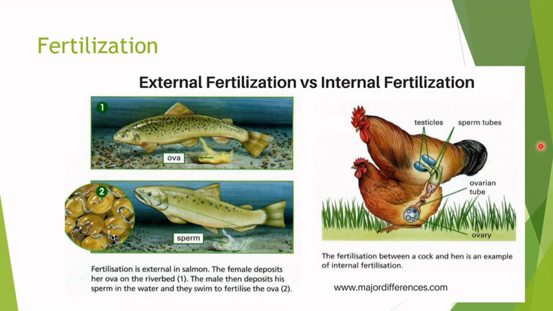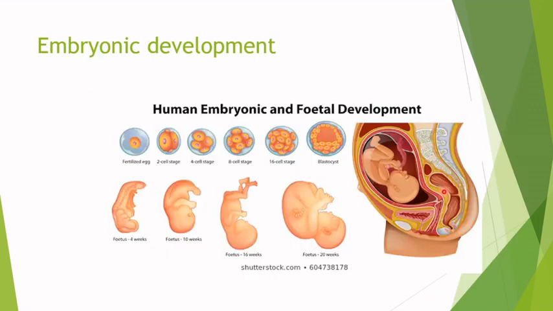Then we're going to have the internal fertilization. In this case, the male has to introduce to the female the sperm. So this is going to involve the copulation. In some cases, there is a copulating organ, but it's not compulsory. Right, then once we've got the egg fertilized, what we have is a zygote. And the zygote will start to develop into forming a fetus or an embryo. When this ends up by developing, we will have a baby.